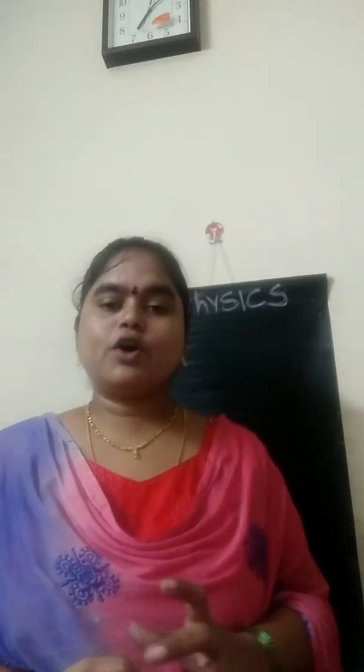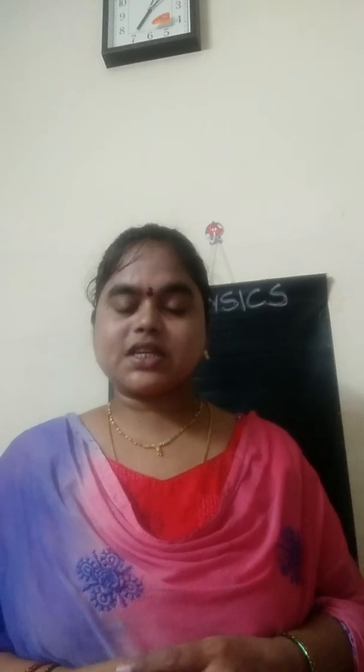Let me start our revision part today. This is a very important topic and you will get more marks from this. What is that? That is atomic structure. The first important topic in atomic structure is Bohr's atomic model.